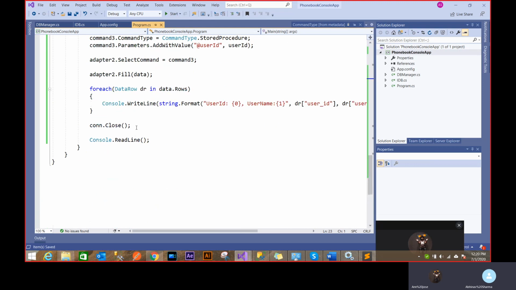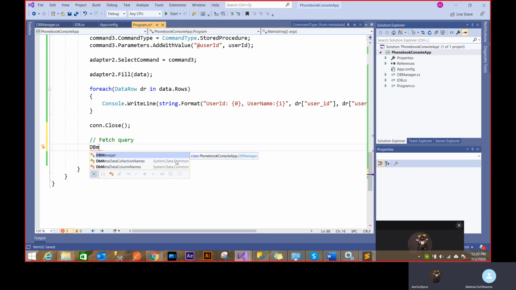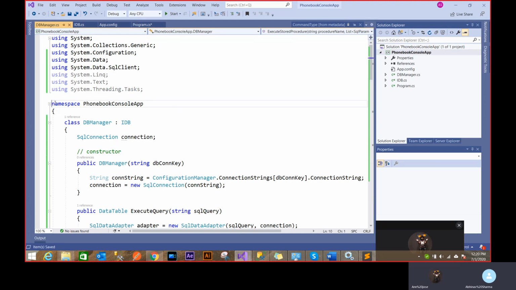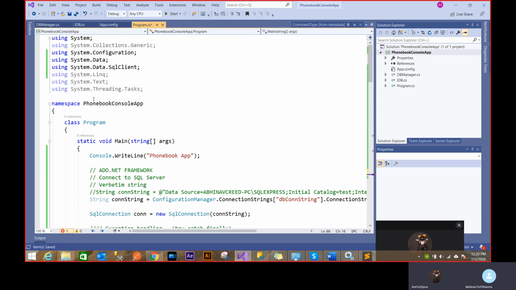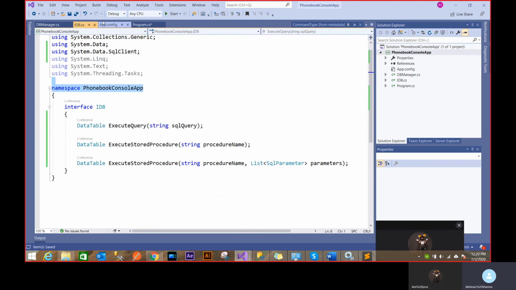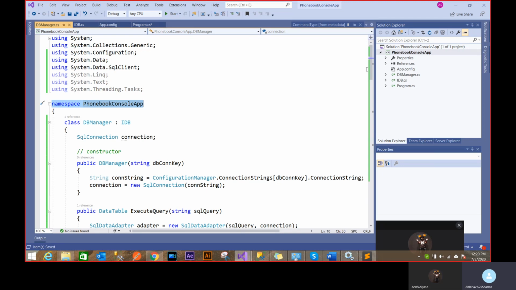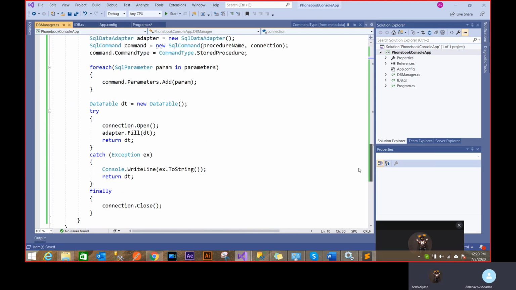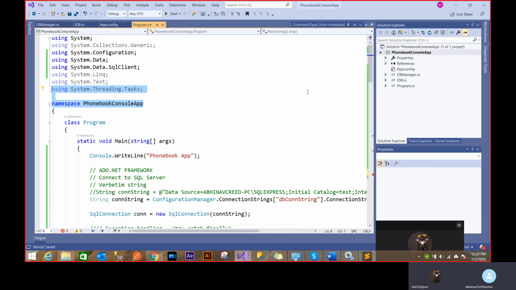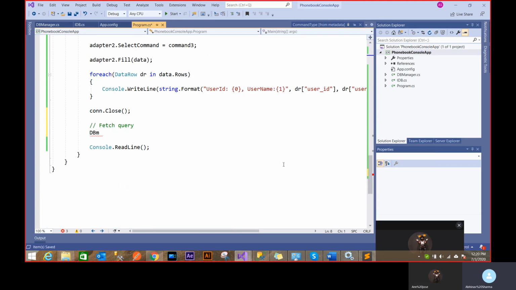So my manager is ready. It's perfectly done. Now I'm going to write very clean code. Fetch query. So first I need to create a DBManager object. So this is my class. Why am I able to get this in this Program.cs? Because my DBManager is in the same namespace. You see, Program.cs, everyone is in the same namespace. And this IDB is in the same namespace. Therefore, I'm able to automatically get it. Otherwise, I would have to have a using statement somewhere. Now I'm able to get it because I just have to use it.